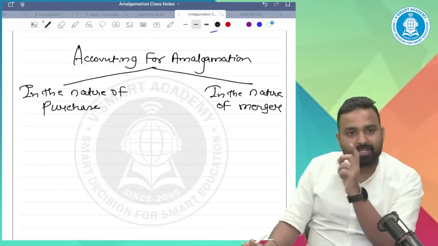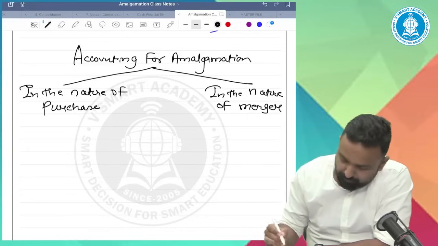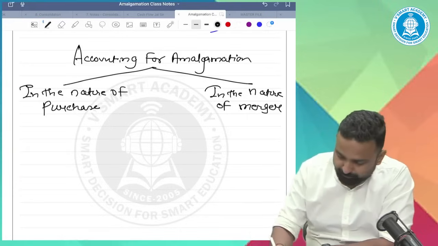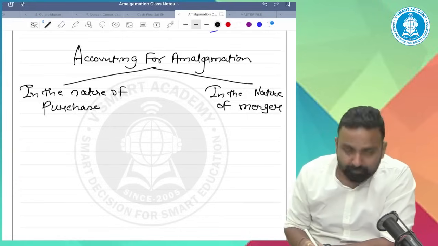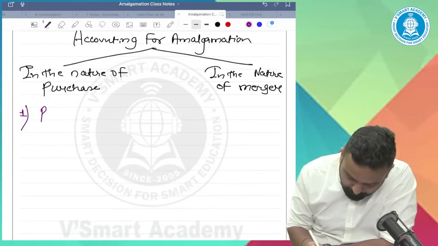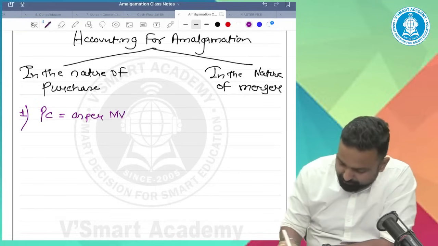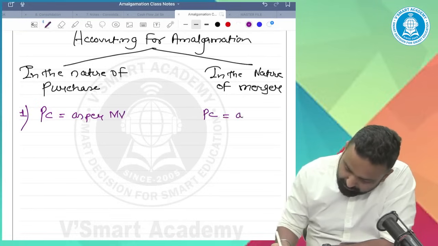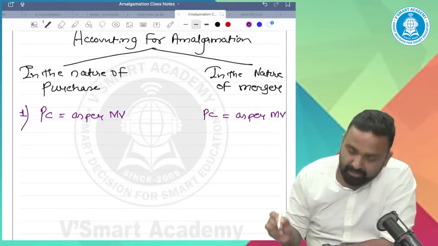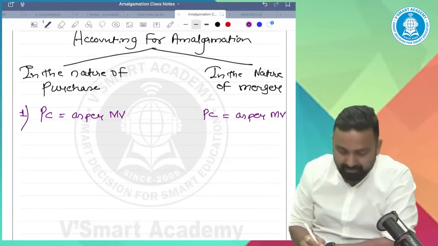So, PC as per market values. In both cases, PC as per market values.